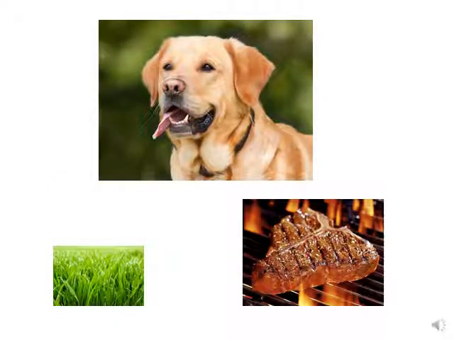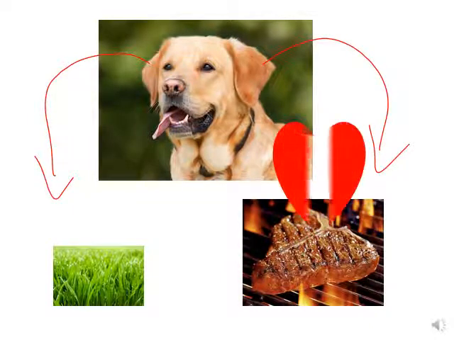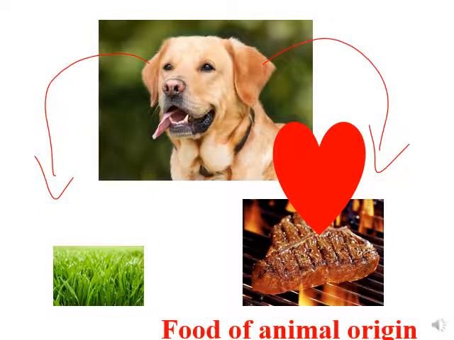While this dog, will this dog consume grass or will it consume meat? So for sure, the dog likes meat. So is the food from plant origin or from animal origin? Meat, sure, from animal. So it's a food of animal origin. So till now we have two types. The cow, for example, consumes food of plant origin, while the dog consumes food of animal origin.